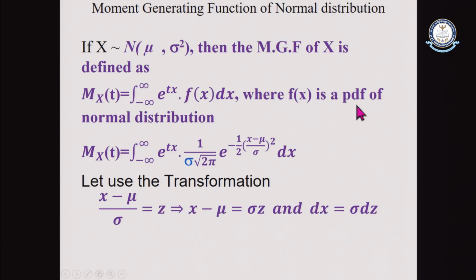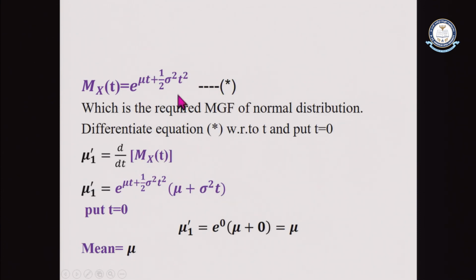Generally we can calculate the moment generating function for discrete distributions and, at the same time, continuous distributions. For the normal distribution, the moment generating function is equal to the expectation of e to the power of tx. That means integration from minus infinity to infinity of e to the power of tx f of x dx, where f of x is the normal density function. After simplifying this, we get the moment generating function as e to the power of mu t plus 1 by 2 sigma square t square. Using this we can also extract different moments.